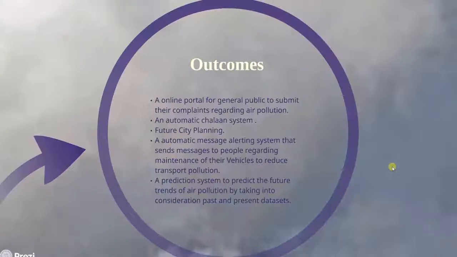Basic outcomes we will be getting: first, an online portal where the general public can submit their complaints if the air pollution is really high, and an automatic challan system if the vehicle's pollution checking date is due or very late. It also helps future city planners plan the city accordingly where air pollution is really low. Then an automatic message alert system will send messages to people regarding maintenance of their vehicle, and there is also a prediction system that predicts the future trend of air pollution.